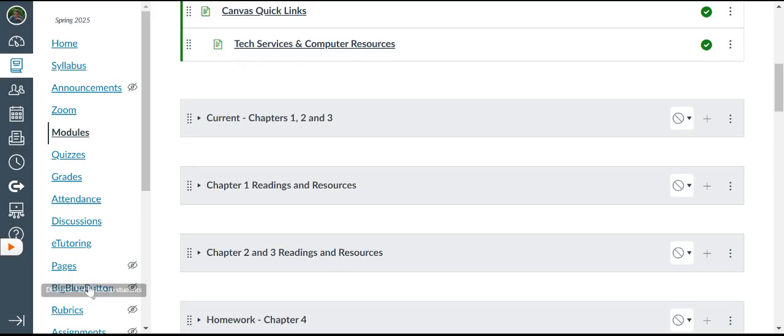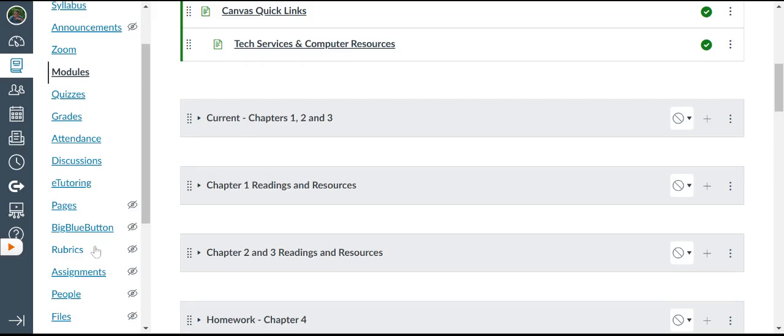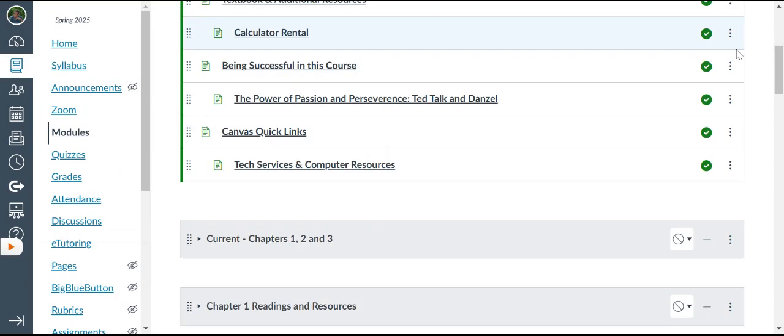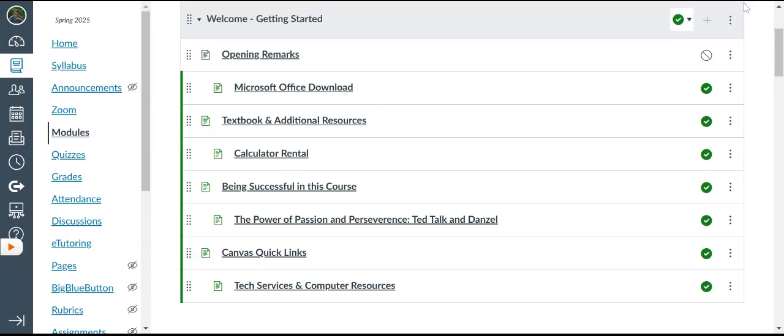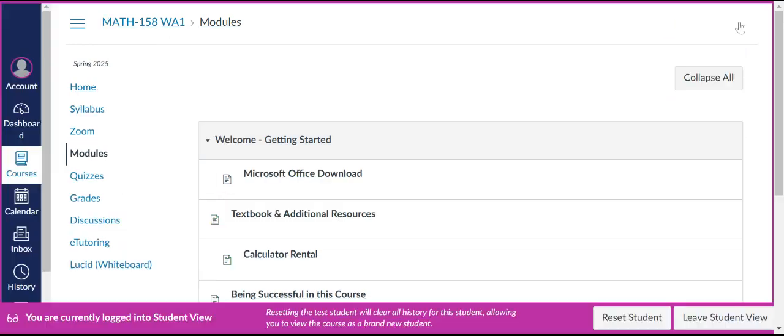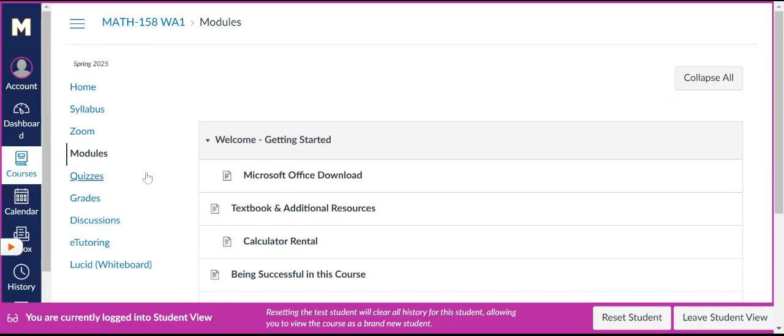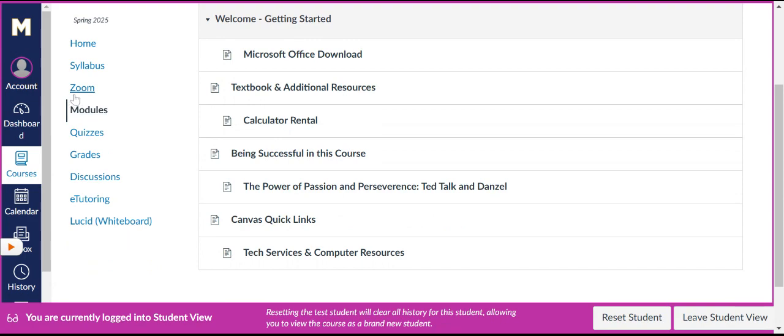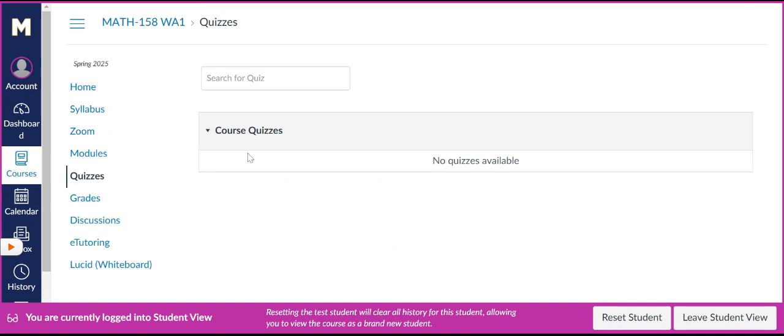On this left menu bar, well, in fact, let me go into student view. This is what you'll see when you log in. Now, I refer to our tests as exams. Canvas calls them quizzes. So the day of the quiz, the first day, you'll click on quizzes, and right here you'll see the quiz where you can actually log on.